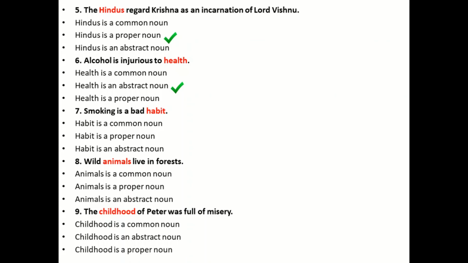Very easy. Abstract noun. Then we have, wild animals live in forest. Animal is a common noun, proper noun, or an abstract noun. Animals, common noun. Then we have, the childhood of Peter was full of misery. So childhood is a common noun, an abstract noun, or a proper noun. Childhood is an abstract noun.